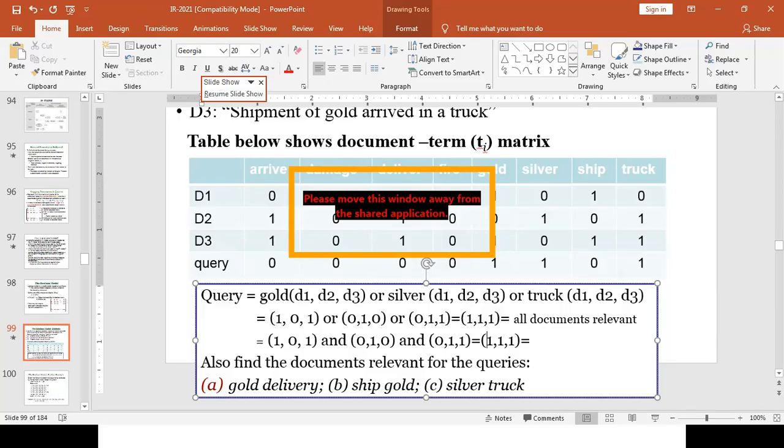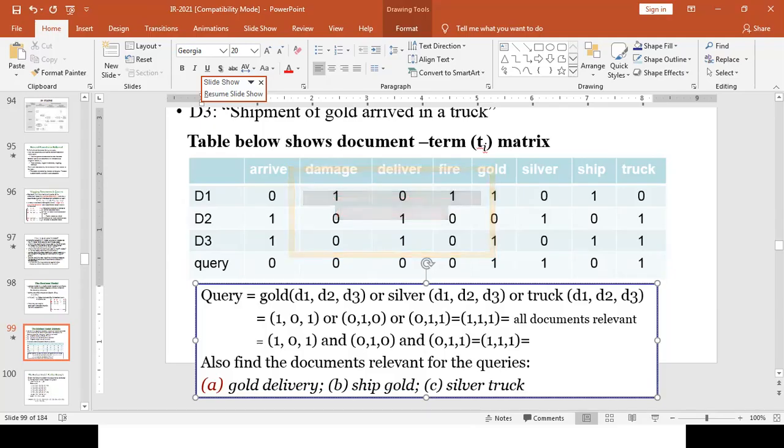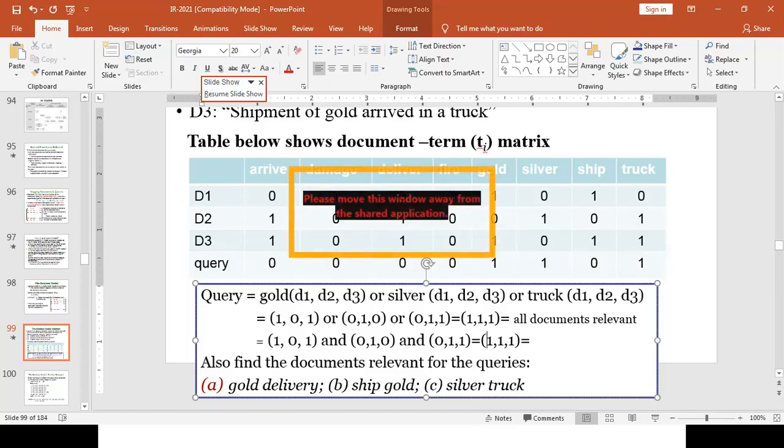So when we are using AND, our assumption is that a document is relevant if it contains all the query terms. In the case of OR, our assumption is that a given document is relevant if it contains at least one query term.